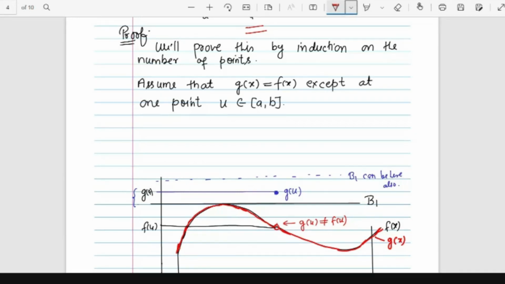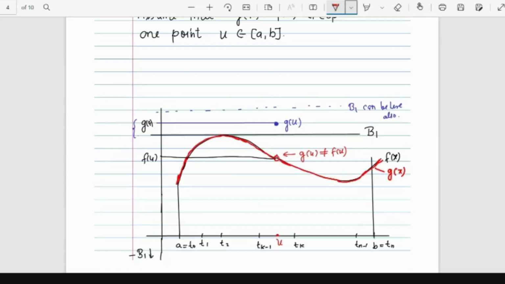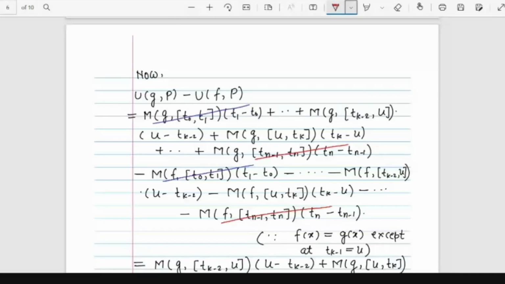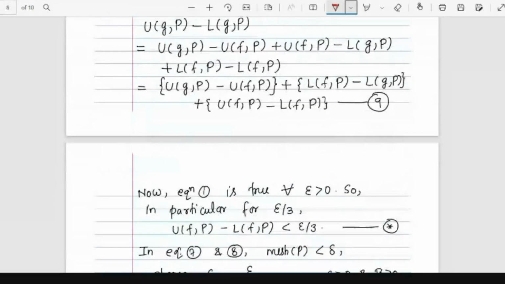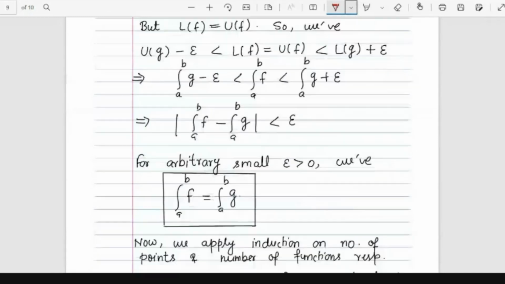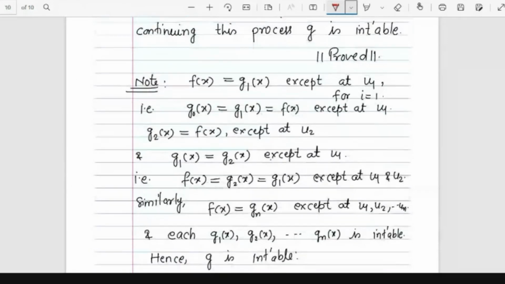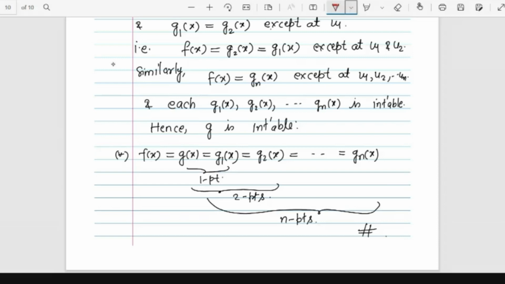You have seen that one result is that every continuous function is Riemann integrable, right? But what if there is some discontinuity? So there is a result, which you can prove by using this problem, that if there are finitely many points at which the function is not continuous, then the function can still be Riemann integrable. You can just prove it by using this result. There are different books; I'm using this book. You can use different books in which the proof might be similar. So these are the results.